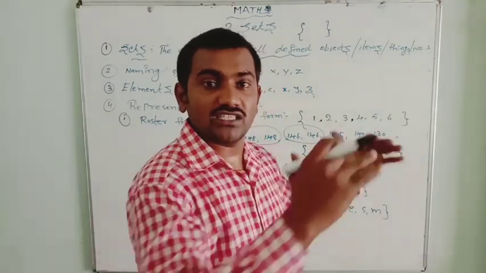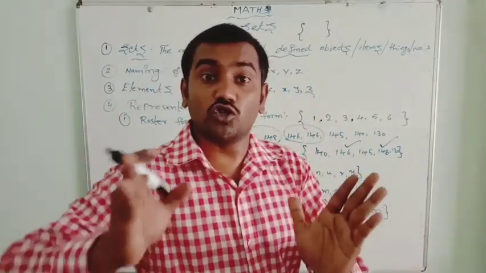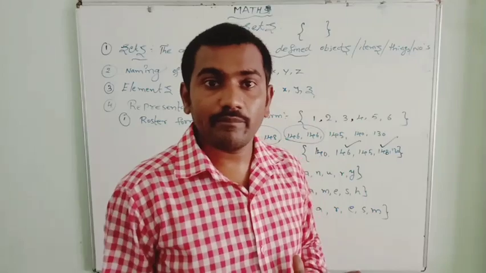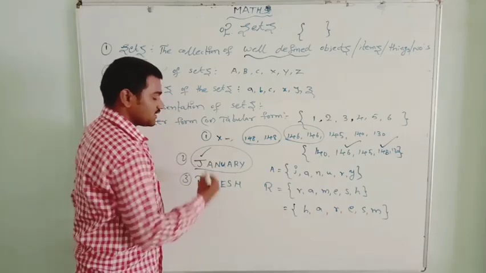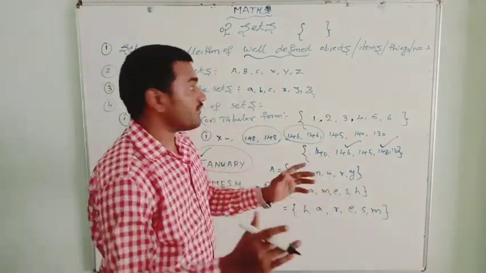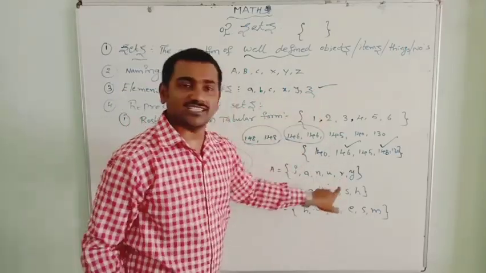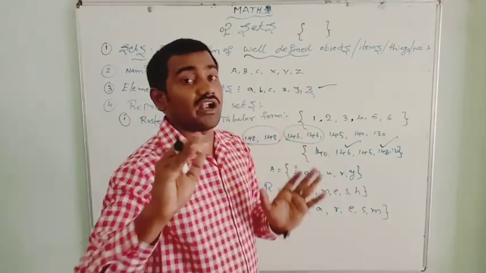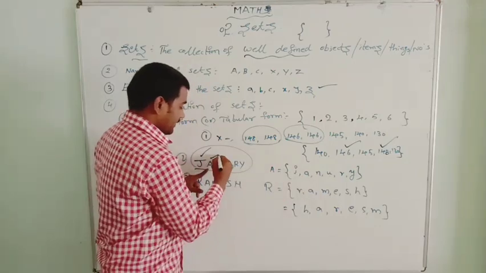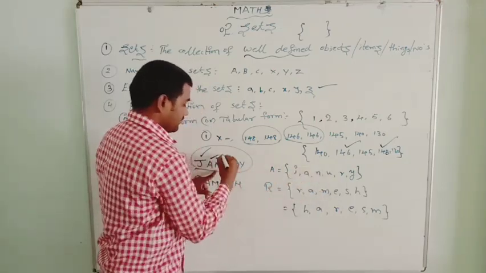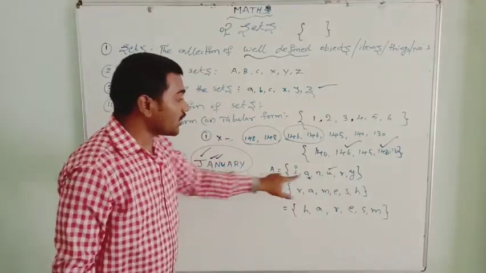When you are representing a collection of objects in the roster form, the element should not be repeated and every element should be separated by a comma. See, here the letters of the month January: J, we take as an element of the set. Elements of a set are represented by lowercase letters, so we write only lowercase letters; we should not write uppercase letters inside the bracket. You need to remember this. I wrote J, A, N, U, and A is already repeated, so I won't write it once again.